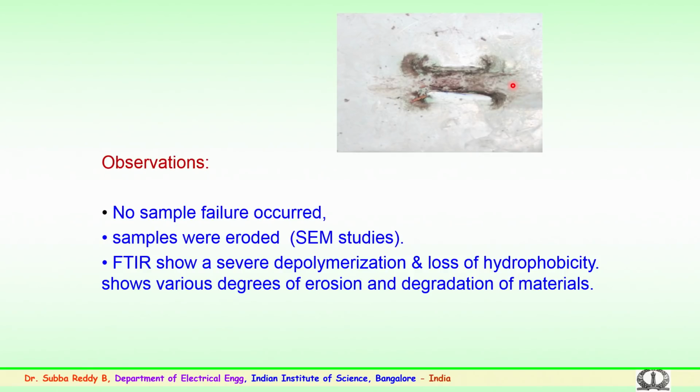Fourier transform infrared spectroscopy shows severe depolymerization on the surface, and also the loss of hydrophobicity, because the surface gets degraded and it starts collecting the water droplets. So, the hydrophobicity characteristics are affected, and further this could lead to the erosion and degradation of the material.